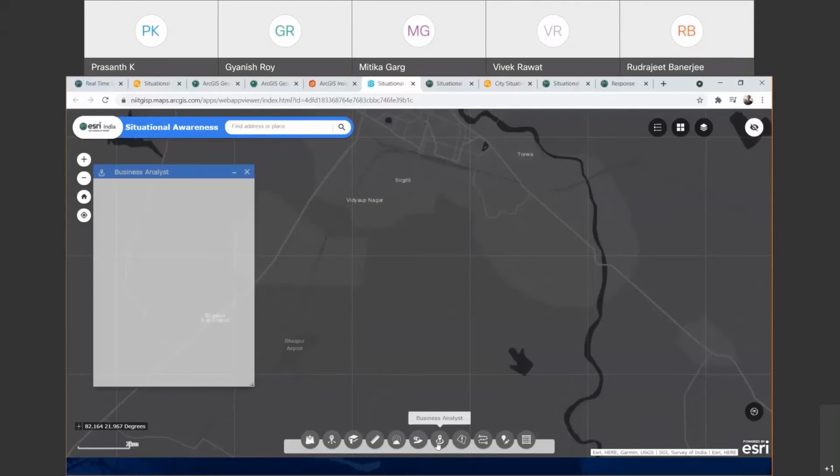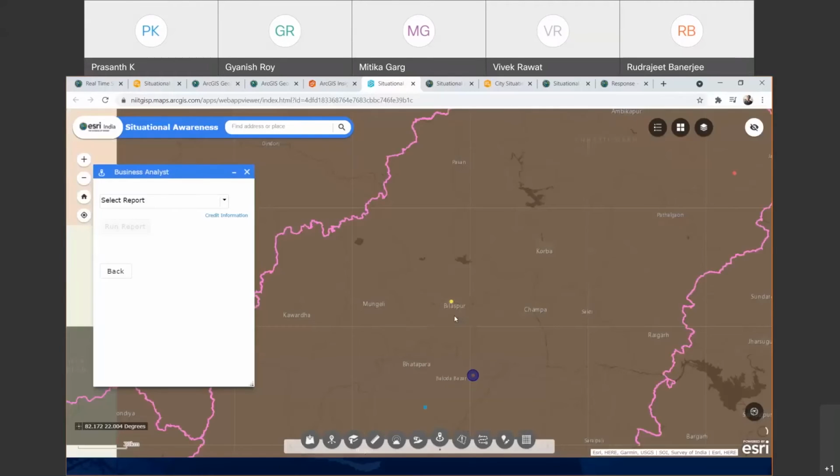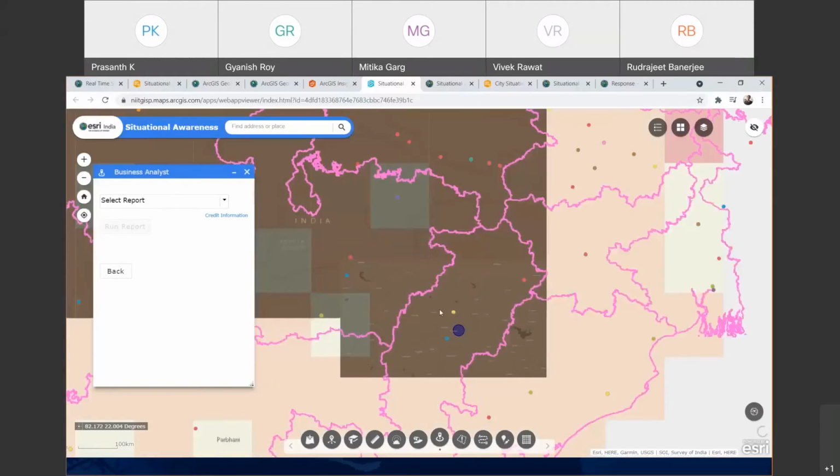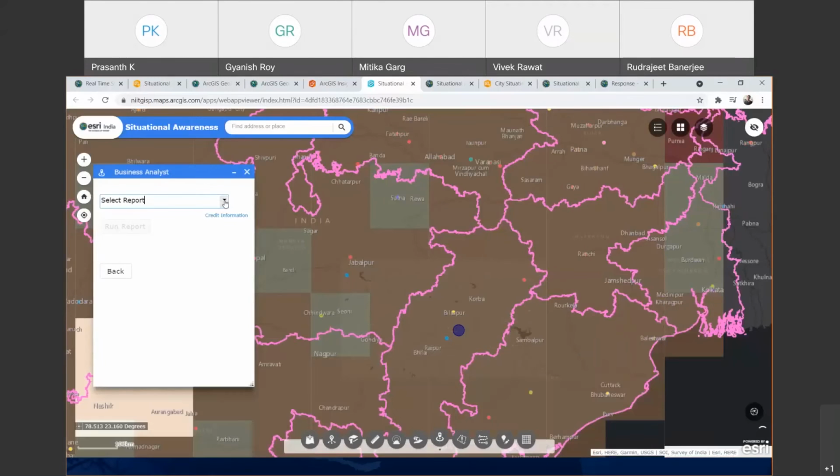Right, and the business analyst will give you an option with the demography data also of the country, and you will be able to select a specific report, and you can run a specific report on demographics. So if it is not specific to an asset, if specific to a locality, you will be able to utilize this tool to analyze, to select or create a specific report around it.